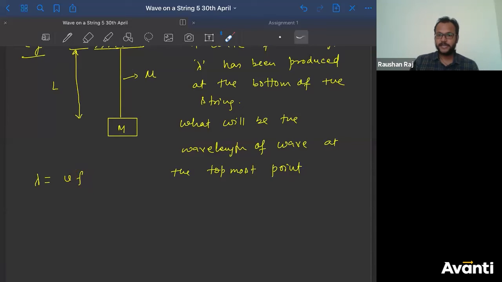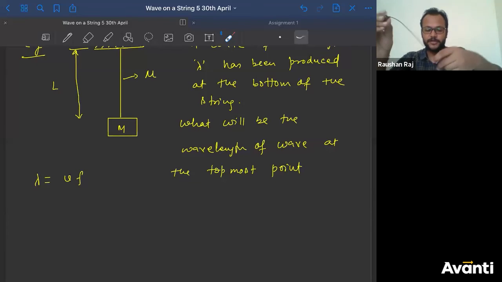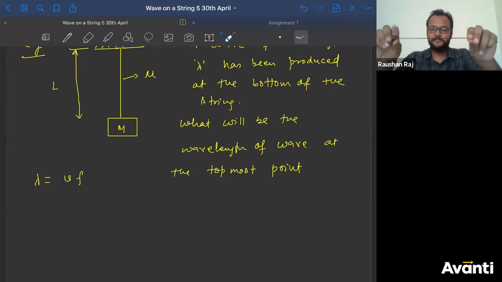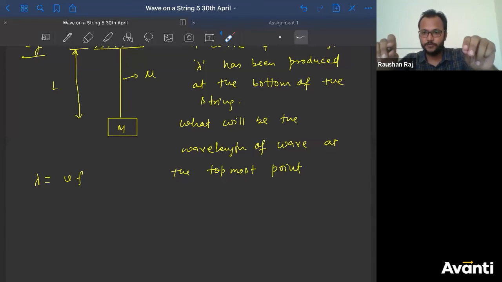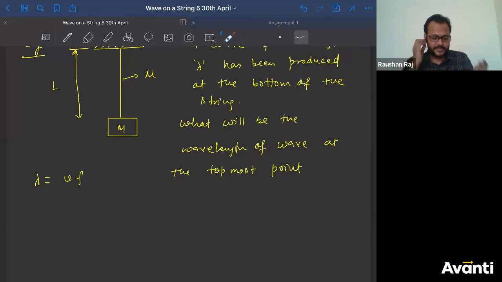If you consider a string, let me take this as the string. If this is the string I'm talking about, this is the fixed end, and this is the free end. If I give some kind of oscillation here, can I say how frequently I'm going to oscillate? That will be the frequency of the wave that is going to be produced. If I oscillate slowly, then the frequency of the wave will be small. If I oscillate very quickly, then the frequency of the wave will be larger, right?